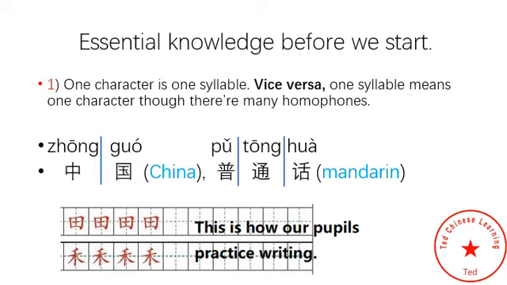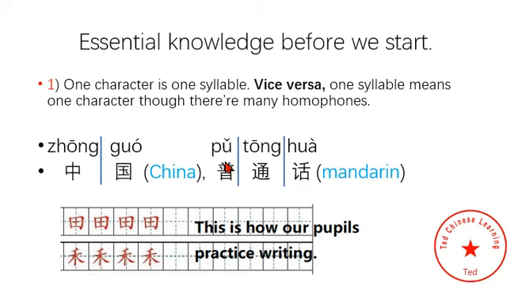Before we get started, I have some points for you to be aware of. First, one character is one syllable. Vice versa, one syllable means one character. For example, 中国. In the pinyin, we have two syllables. 中 is a syllable for one character 中. 国 is a syllable for one character 国.